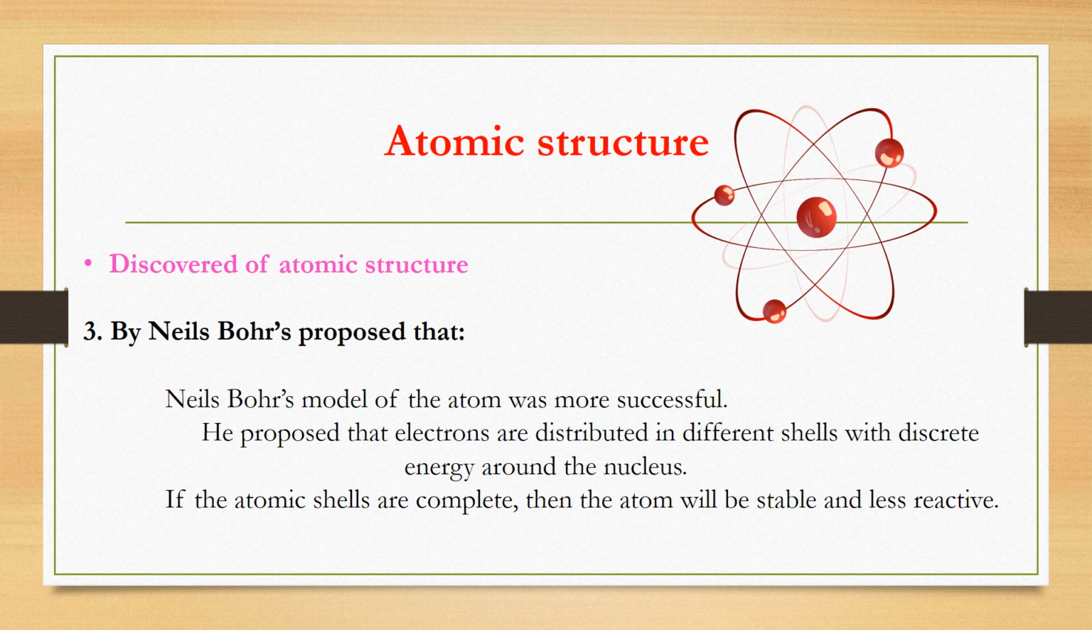Three, by Niels Bohr, proposed that Niels Bohr's model of the atom was more successful. He proposed that electrons are distributed in different shells with discrete energy around the nucleus. If the atomic shells are complete, then the atom will be stable and less reactive.